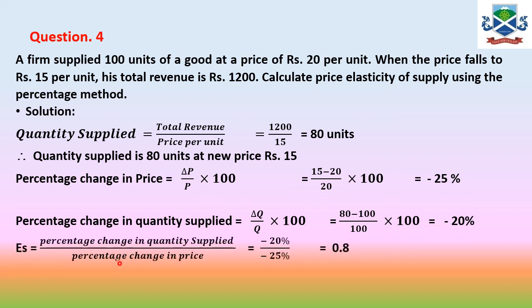So using the formula, ES is equal to percentage change in quantity supplied divided by percentage change in price, is equal to minus 20 by minus 25%, is equal to 0.8. So the elasticity of supply for this question is 0.8.